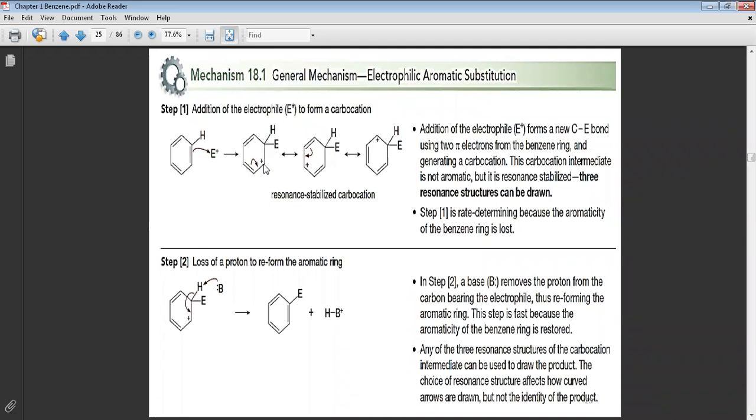But we said before that if you have a negative charge or positive charge and you have resonance structures, the cation or the anion will be stable. Now, look, do we have resonance here or not? Yes, we have resonance. This double bond will move to here, and the positive charge will be converted here. Also the double bond comes to here, with the positive charge. That means we have resonance structures here. We talked about that before, I think in chapter number 1. If you have resonance structures, the resonance makes the anion or the cation stable.